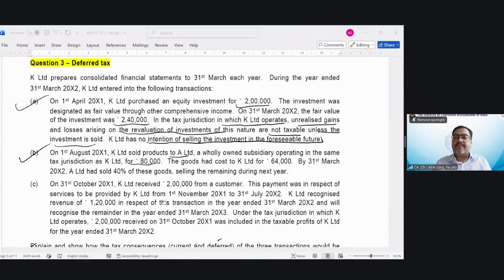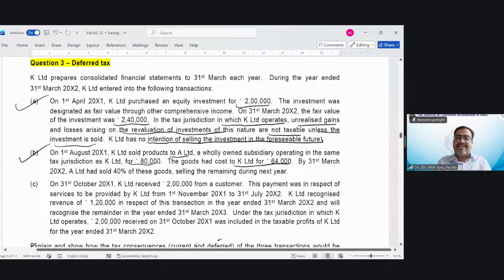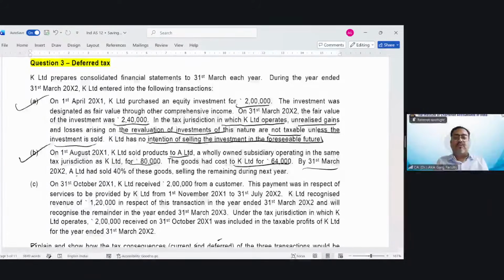K Limited sold goods to A Limited for rupees 80,000. The goods had cost K Limited 64,000, which means there is 16,000 rupees of profit. By 31st March 2002, A Limited has sold 40% of these goods, selling the remainder during next year. So friends, remember this question is about consolidation. K Limited sold the product to A Limited and has generated a profit of 16,000, that is 80 minus 64.